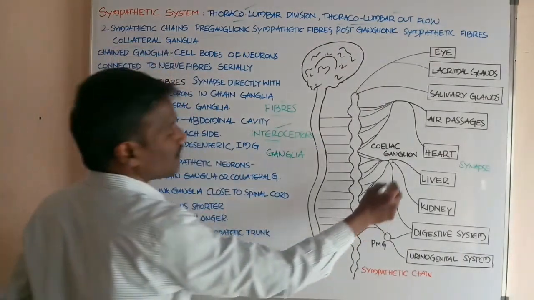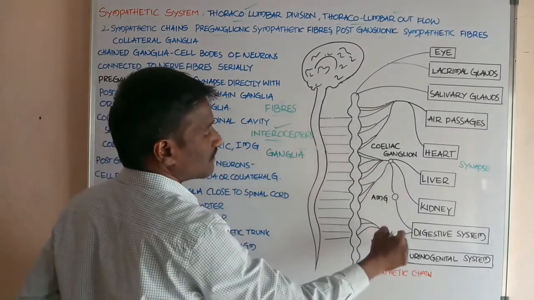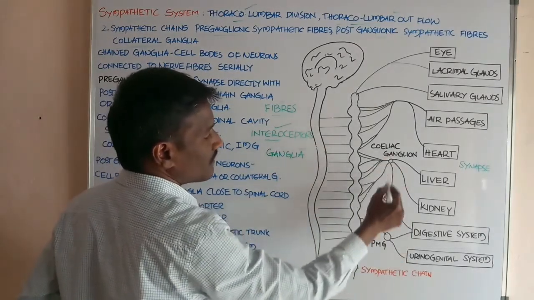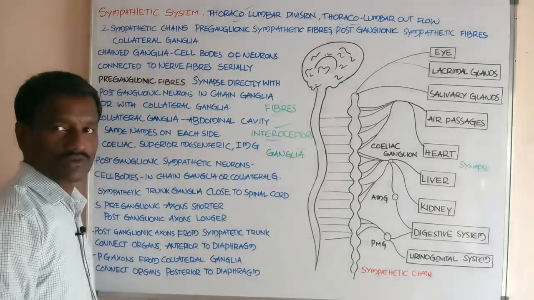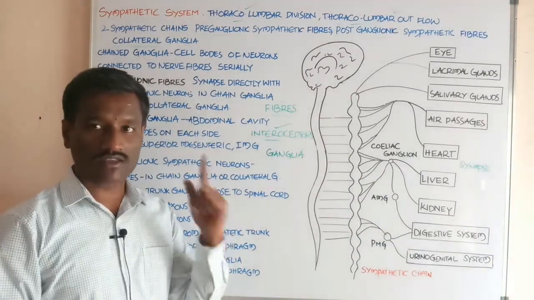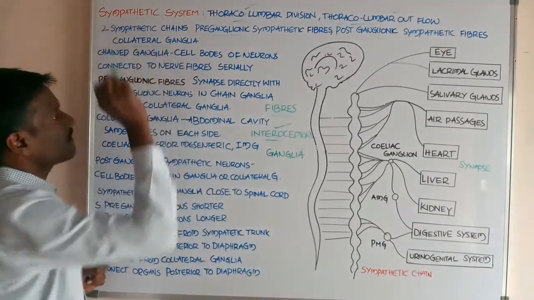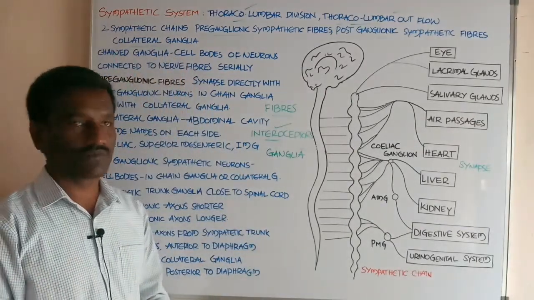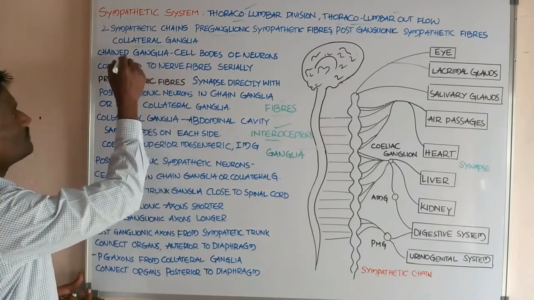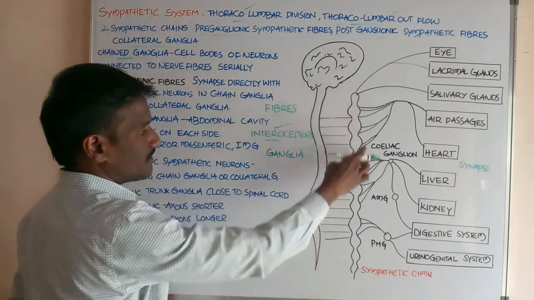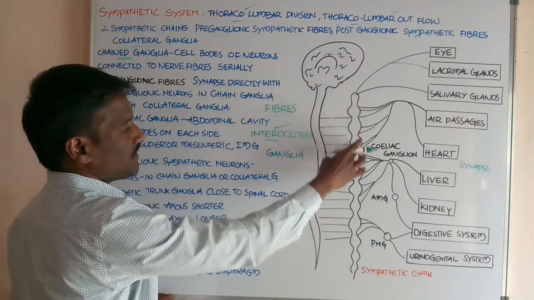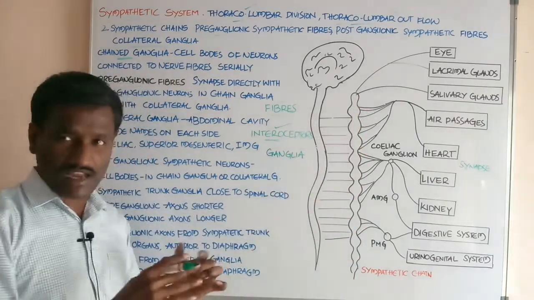Okay students, next another one, collateral ganglia. What about collateral ganglia? These three constitute collateral ganglia. This is one ganglion, this second one, third one, all are called collateral ganglia. Okay students, next, the chain ganglia. This is the chain ganglia, arranged in a chain-like manner.